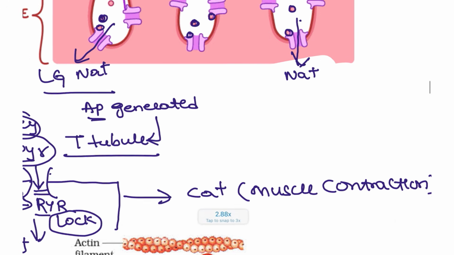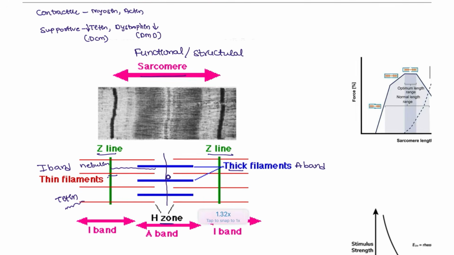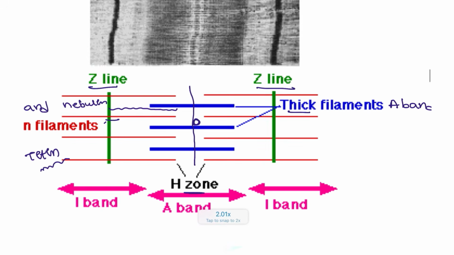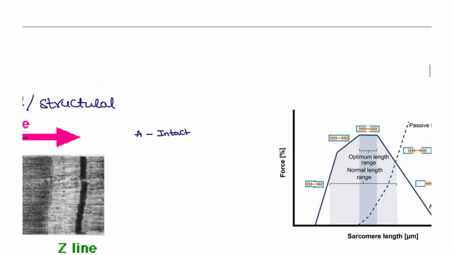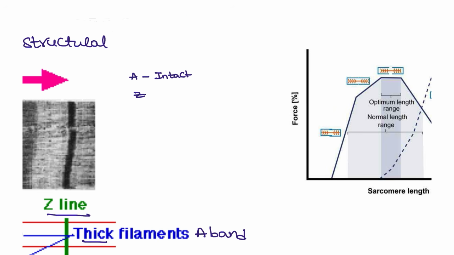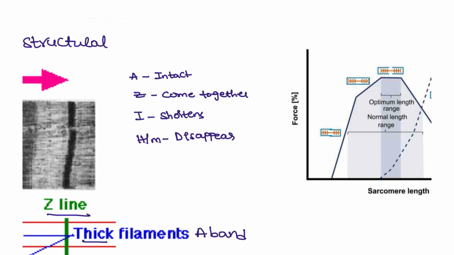Next, what are the changes that we are going to see in this particular structure? Whenever there is an action potential, the A band is going to stay intact. Here you can see this A band remains intact. Next, the two Z lines will come together, the I band is going to shorten, and the H and the M will disappear. These are the changes that will be present in this particular structure.